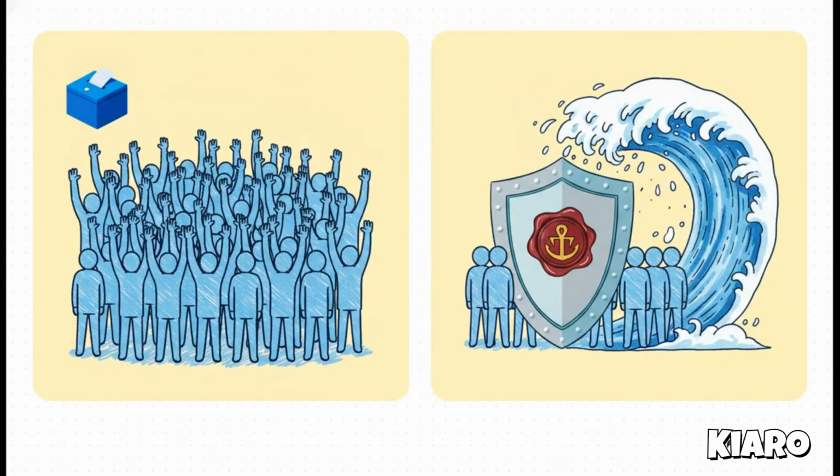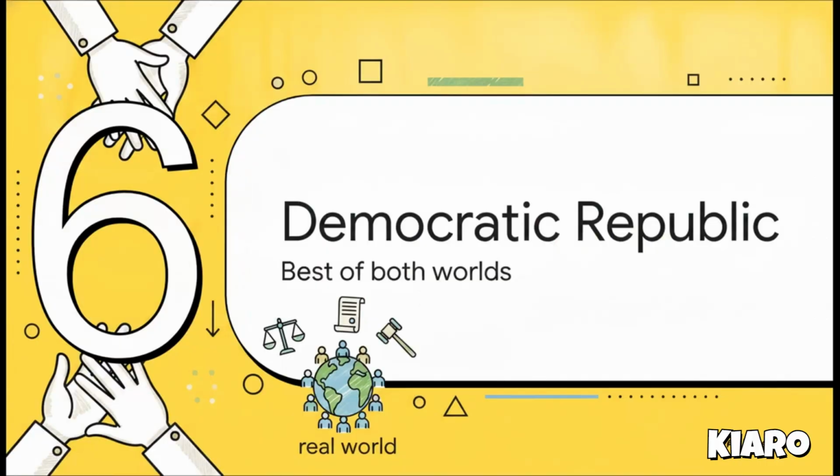To put them side by side, democracy is about empowering the majority to make decisions and elect leaders. But a republic is about using a constitution to ensure those decisions never violate anyone's fundamental rights. A pure democracy asks, what do most people want? A republic says, it doesn't matter what most people want if it violates the basic constitutional rights of even a single citizen.